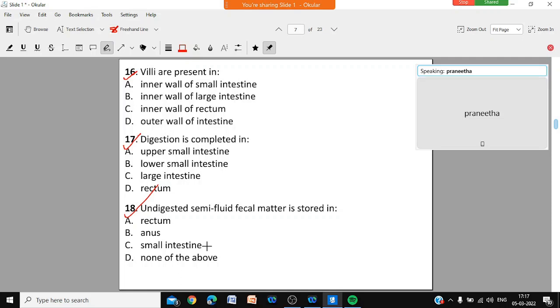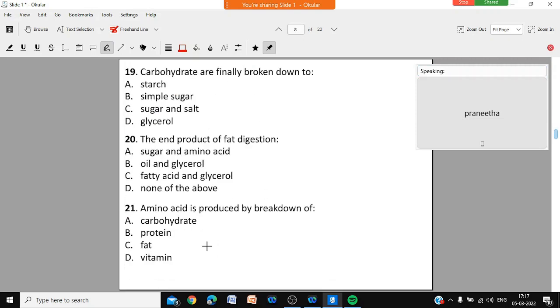Four options. Where will the undigested semi-fluid fecal residue be stored? Where will it be stored? In the rectum, or in the anus, or in the small intestine, or elsewhere? Over, sir.